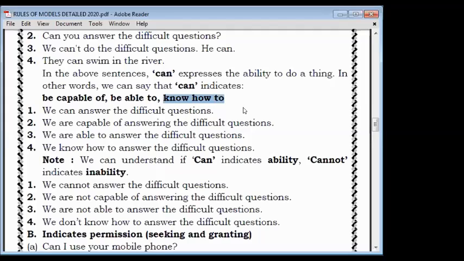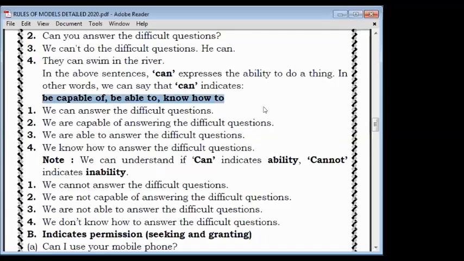As I know, I can teach means I know how to teach. If the sentence is I can teach, its meaning is I know how to teach. If it is written how to read or I can read, so I can read is equal to I know how to read. Clear? Means I am able to read or I am capable of reading. Any meaning we can get that.